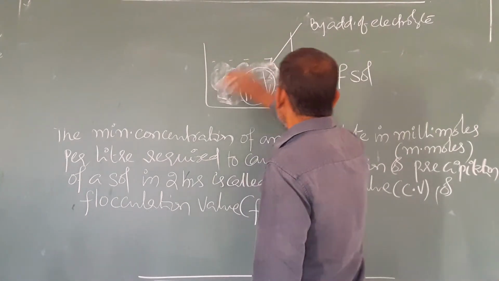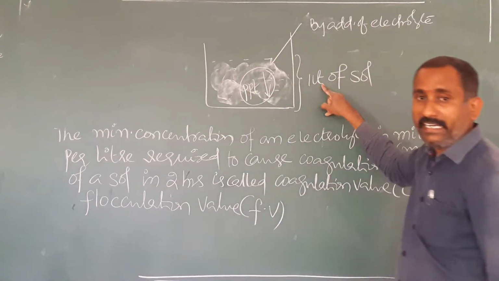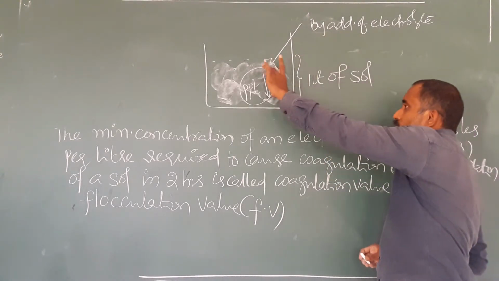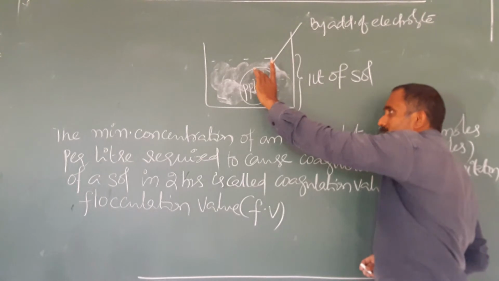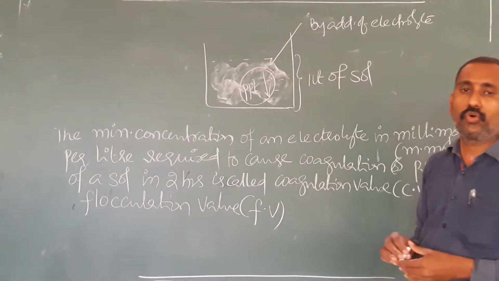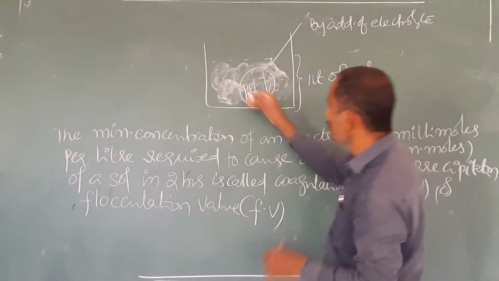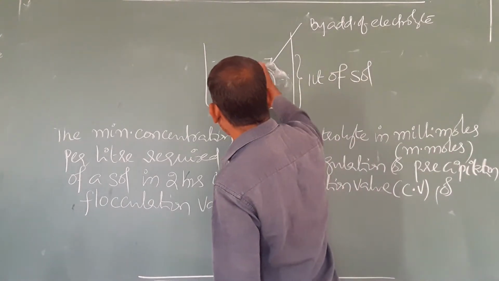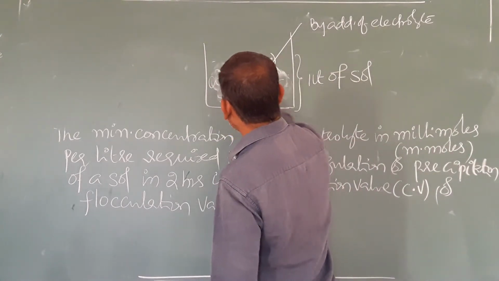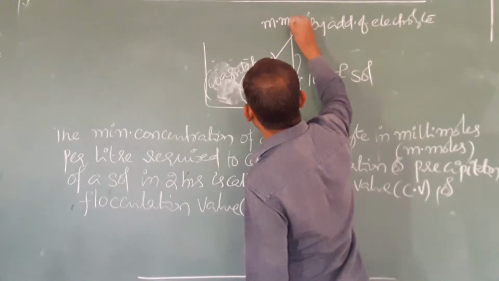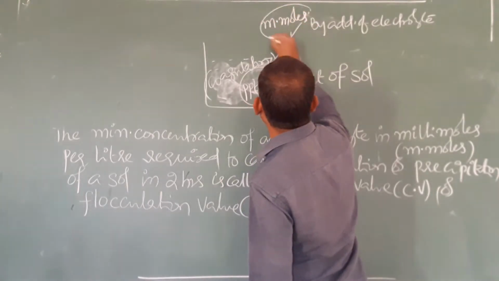So I am taking 1 liter of sol. By the addition of an electrolyte, the 1 liter of sol is converted into precipitate, nothing but coagulation or precipitation or flocculation. This process is known as coagulation. In order to coagulate the 1 liter of sol, how many millimoles of an electrolyte should be added?